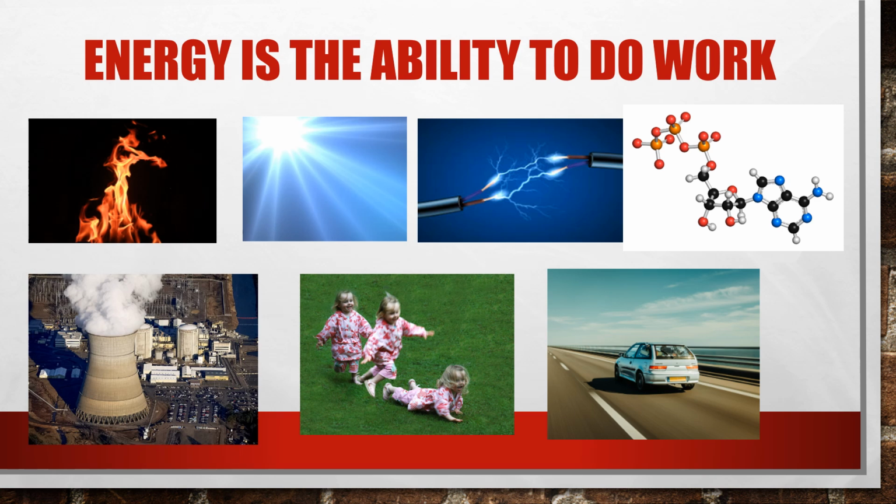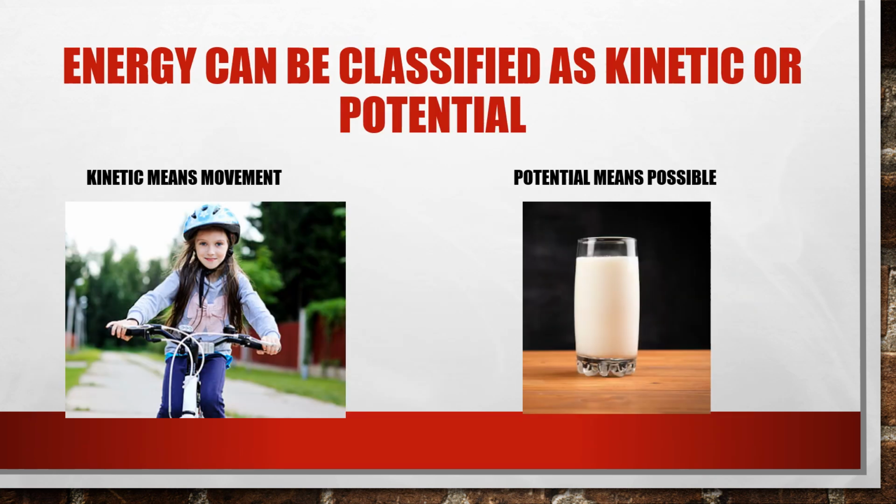In science, the word work means any activity or movement, not just paid human labor. There are many types of energy. Two broad categories are kinetic and potential energy. Kinetic energy is the energy of movement. When you pedal your bike, it propels you forward faster than if you were walking. That is because the energy you apply to the pedals transfers to the wheels, which causes them to move.